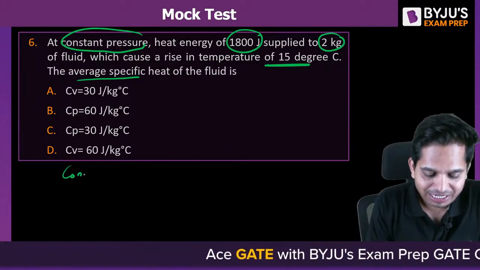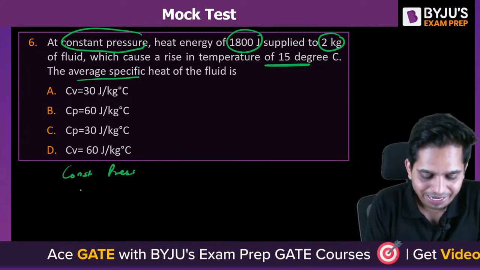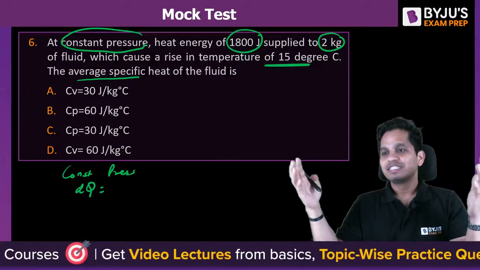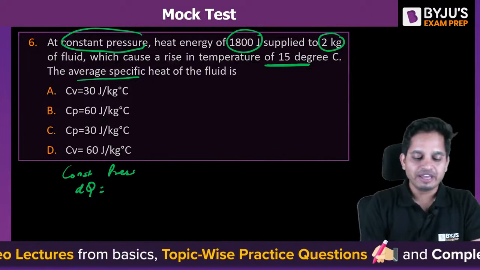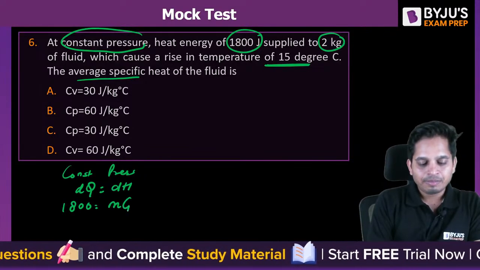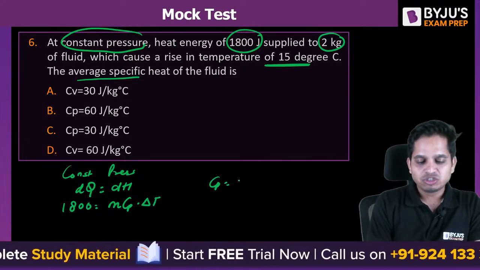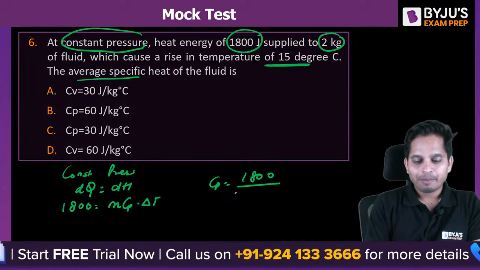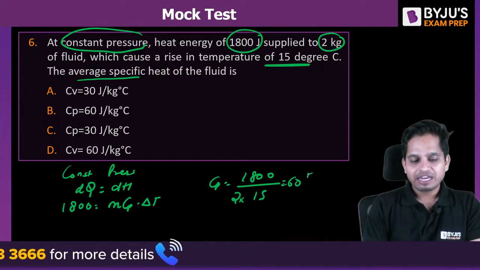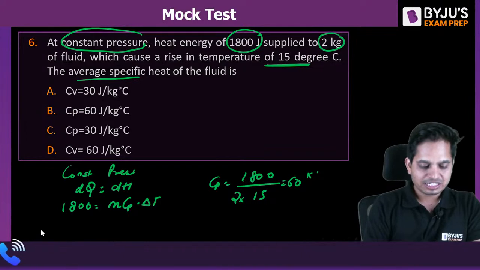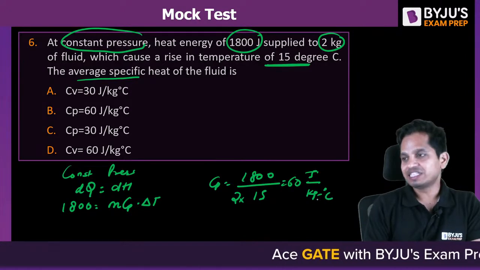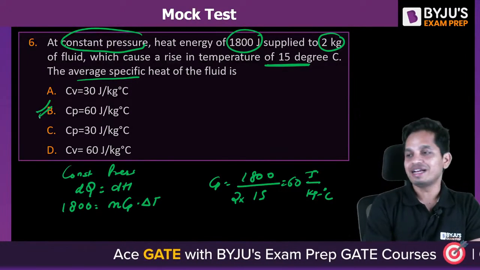What is the heat transfer in constant pressure? 6B is correct. Very good. It is equal to delta H. Now this is 1800, m Cp dT. So Cp is equal to 1800 over mass 2 times delta T of 15 degrees. So you will get 60 joule per kg degree Celsius. Very good. B is the correct answer.